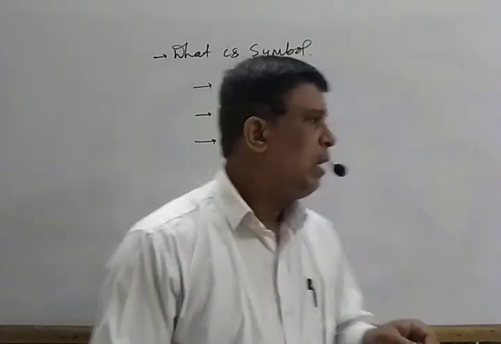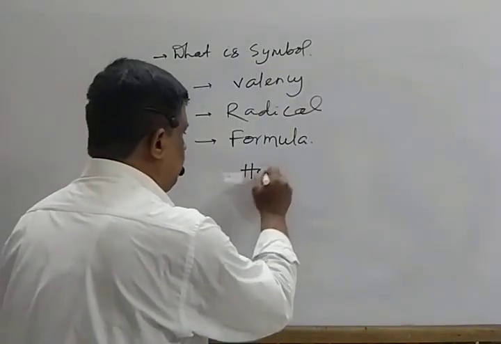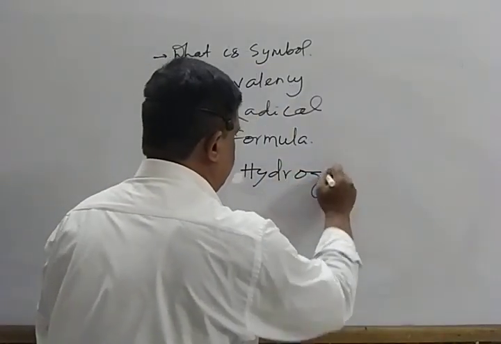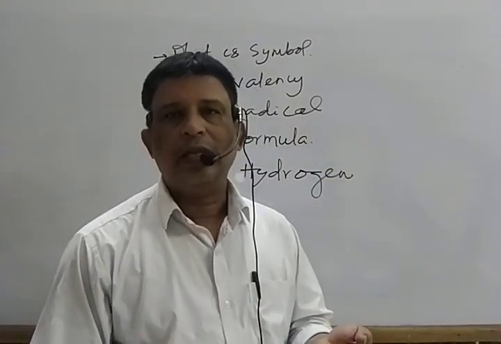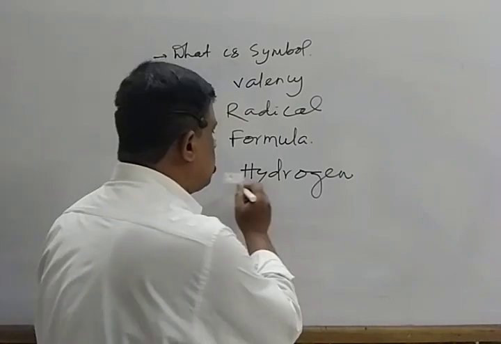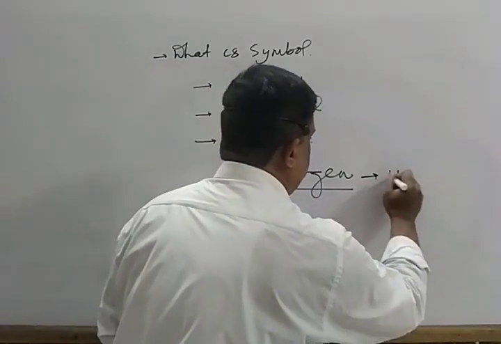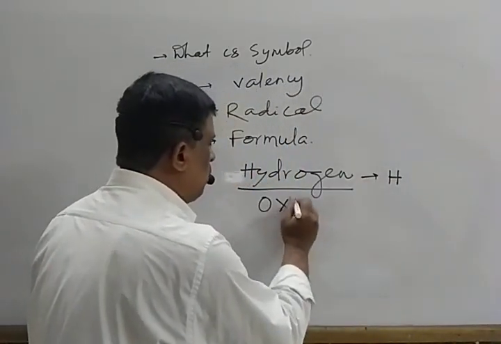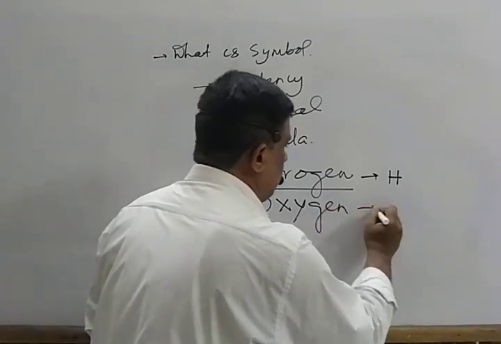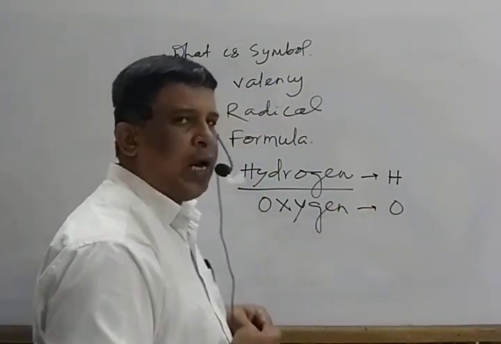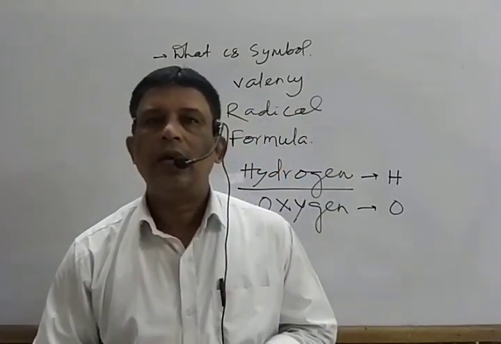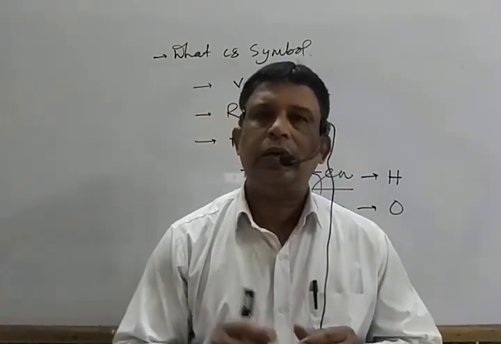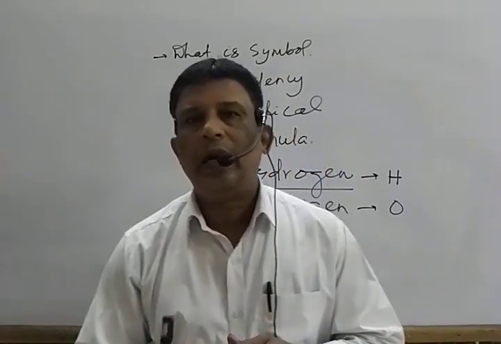For example, instead of hydrogen we write H, instead of oxygen we write O, instead of nitrogen N, and for aluminium, Al. This symbol may be a single letter or a double letter.